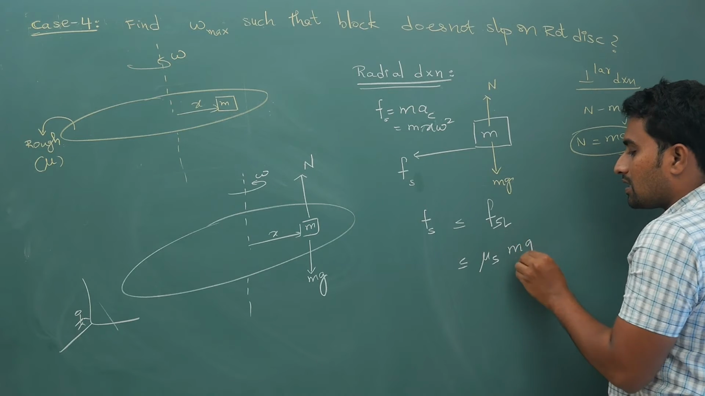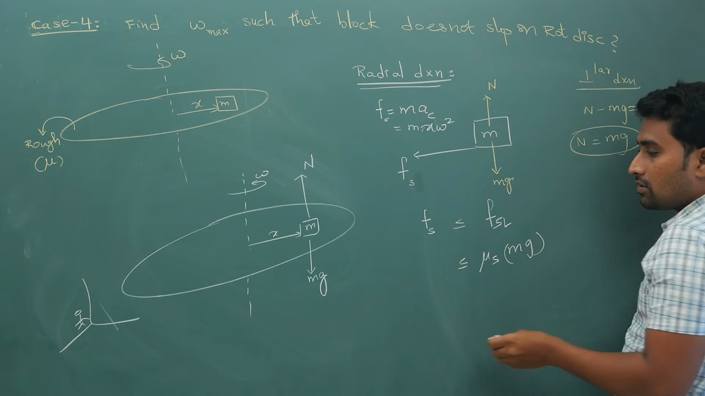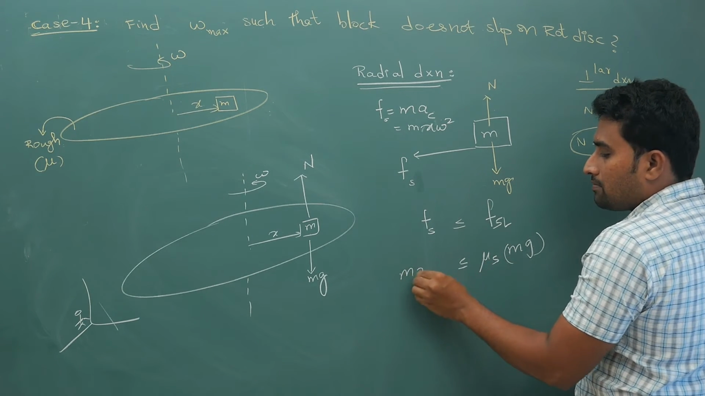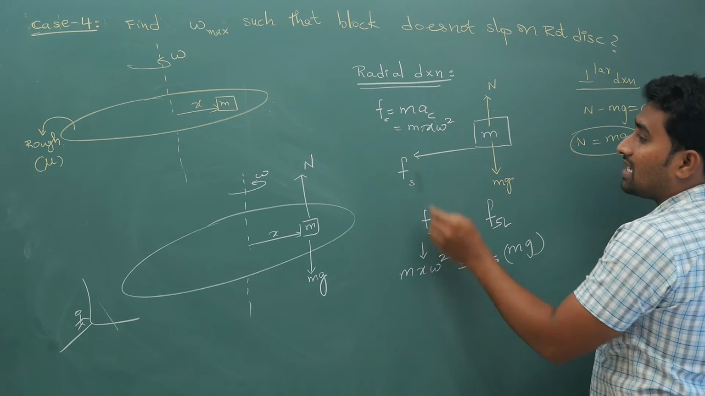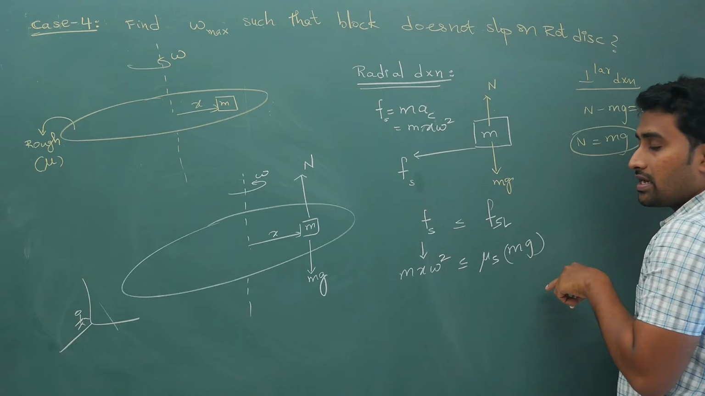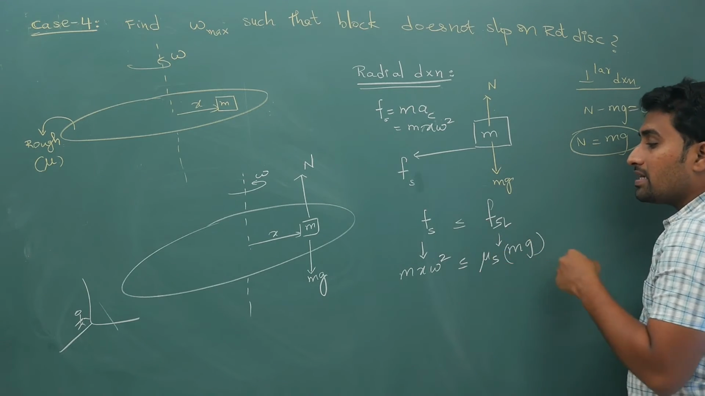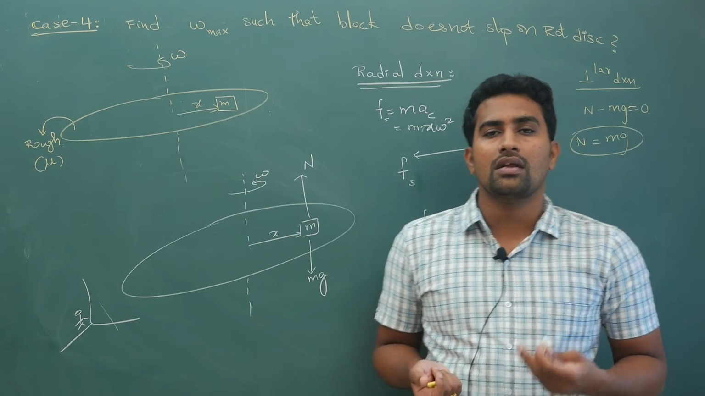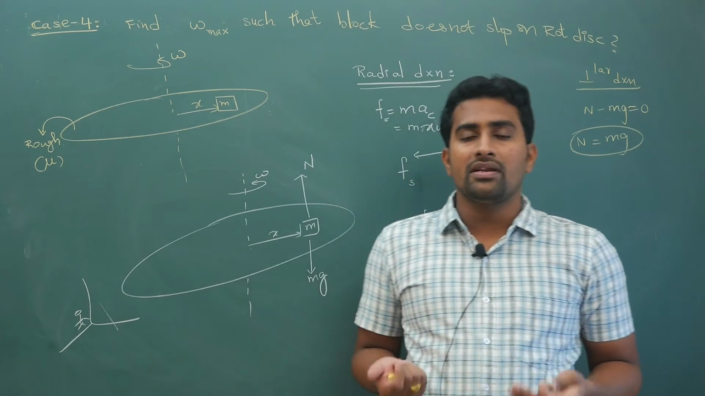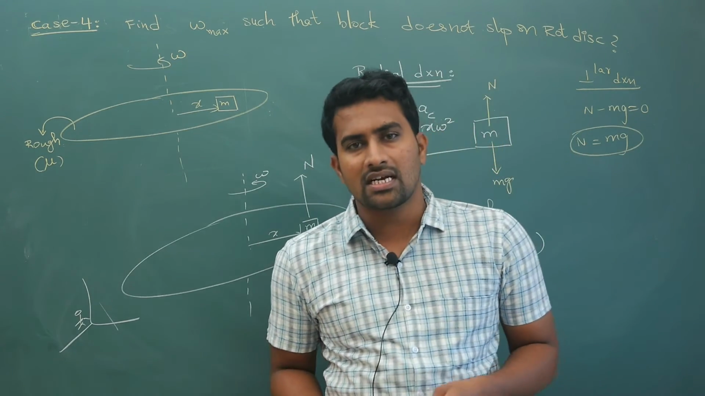Mu s into n, that is equal to mg, because here n is equal to mg. So your m x omega square is less than or equal to, because static friction value how much it is, m x omega square, it should be less than limiting static friction, so that this block will not slip. Our block will not have kinetic friction provided when the friction value is less than limiting static friction.